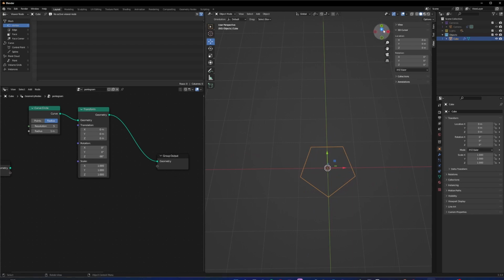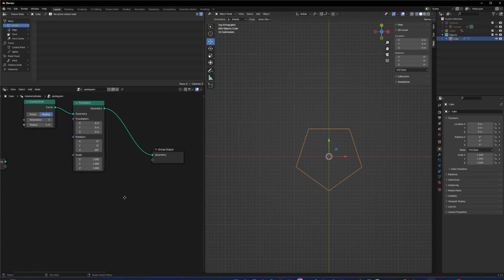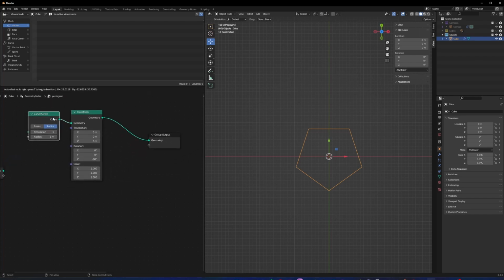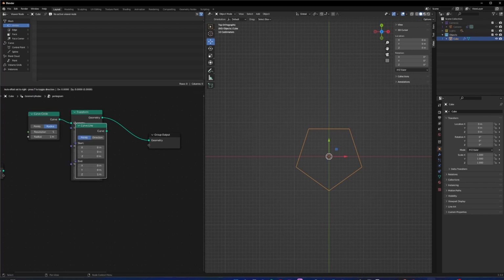So, there we go. Pentagon made in the right direction, but it only has 5 indexes, and we want 11 so that we can delete every other index, because in that way we can go 1, 2, delete, so it goes 1, 2, 3, 4, 5, 6, because we're deleting every other point. And yeah, so we're going to make a line with 11 points. And to do that, we're going to make a curve line.